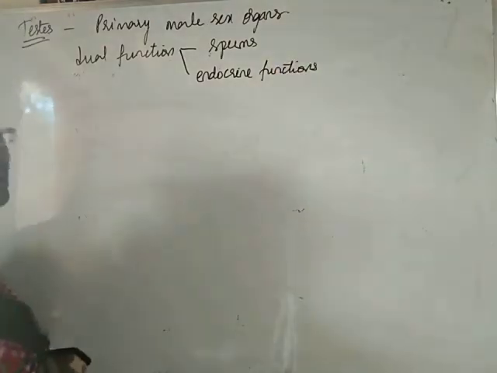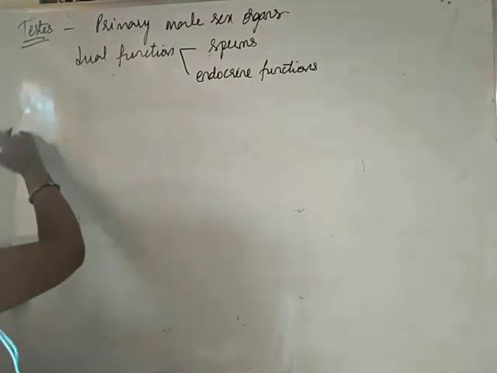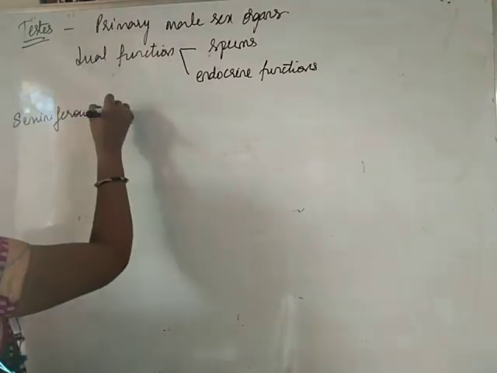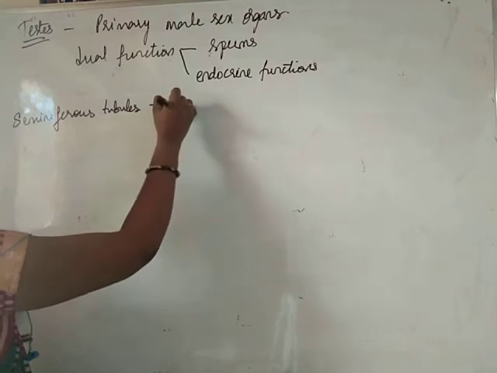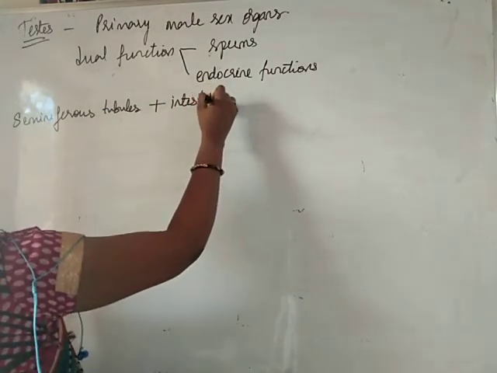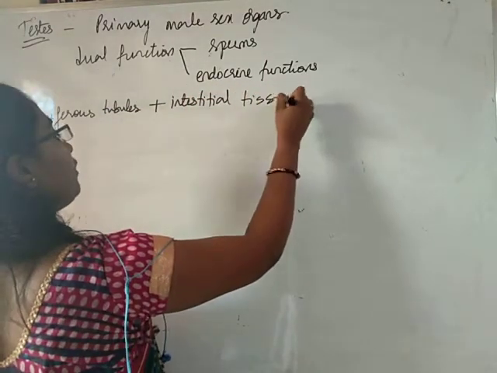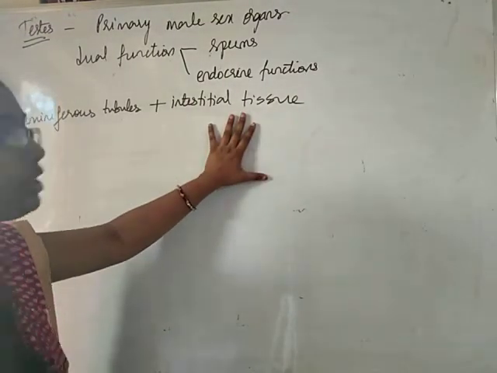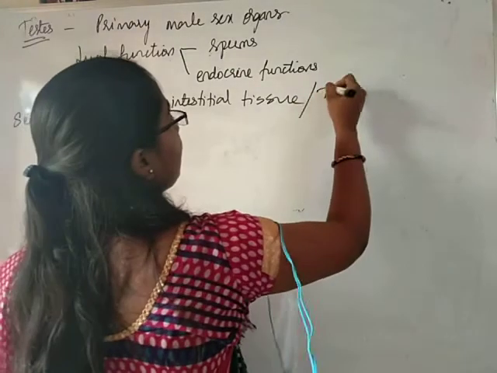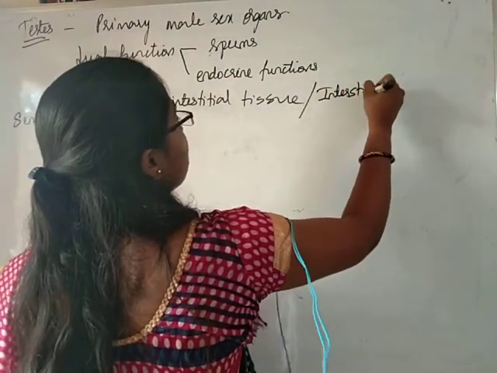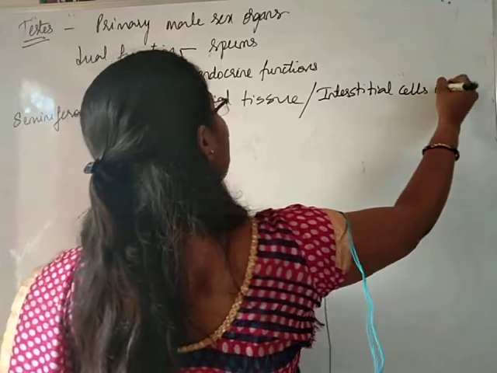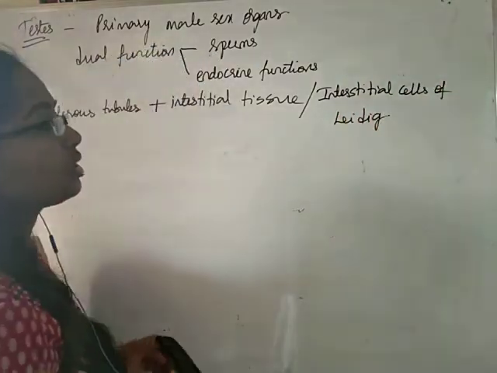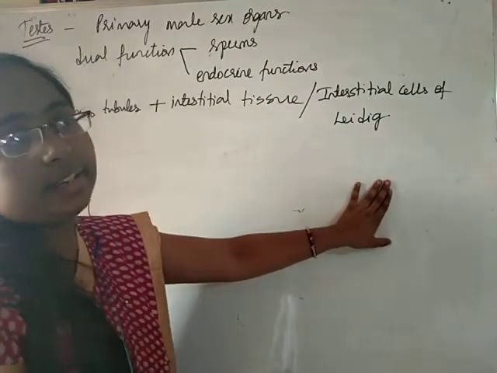This testis contains seminiferous tubules and interstitial tissue. This interstitial tissue is also called interstitial cells of Leydig, or simply Leydig cells.